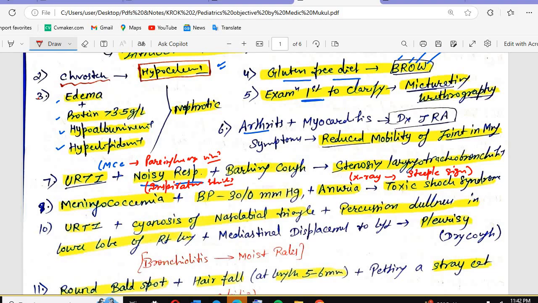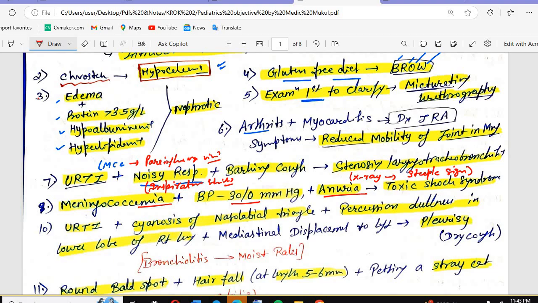Then the patient has meningococcemia. The BP is 30/0. Anuria condition. What is that? Meningococcemia related to the anuria. Whenever the urine output is low, always think the patient is going to die. It means the patient is having a severe shock condition. The patient has a very poor prognosis at that time. So if we have meningococcemia, BP 30/0 and anuria, that is related to toxic shock syndrome. The patient is going into toxic shock.